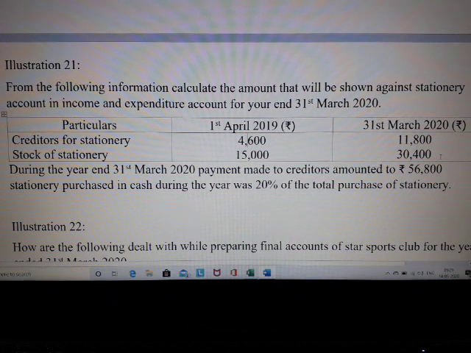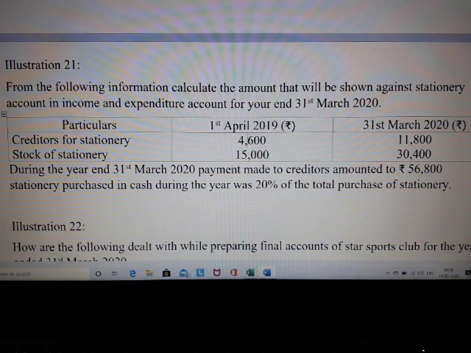It is given as additional information that during the year ended 31st of March 2020, payment made to creditors amounted to rupees 56,800. So we can understand from this that there are credit purchases. But we cannot conclude that there are only credit purchases.